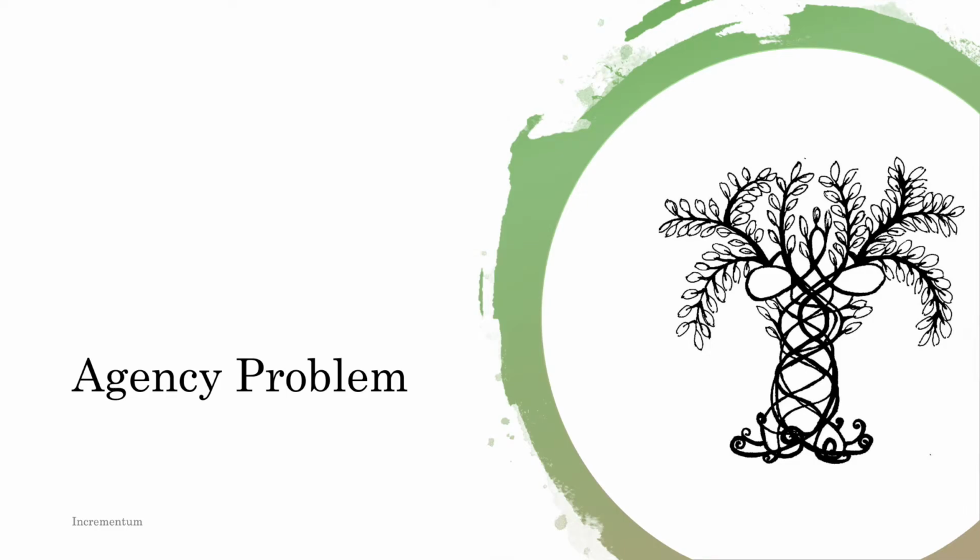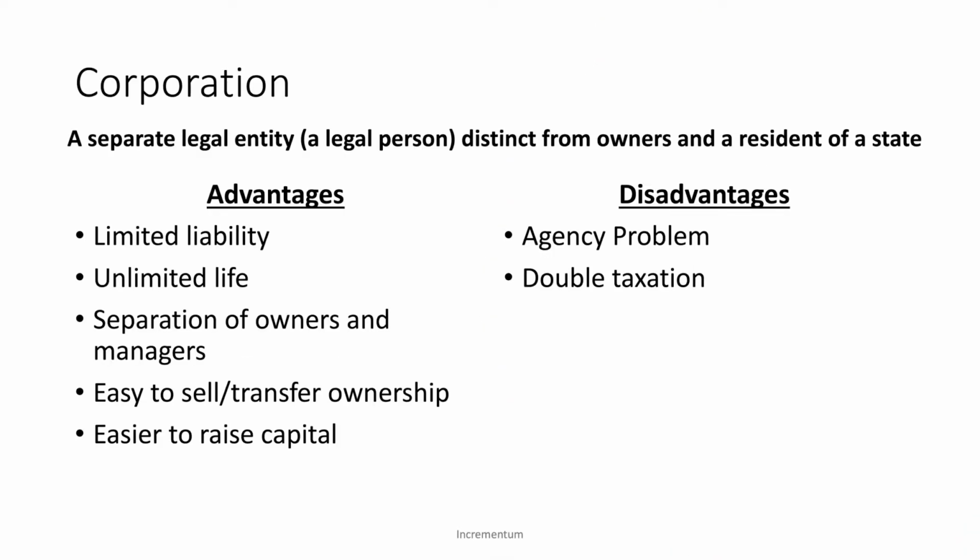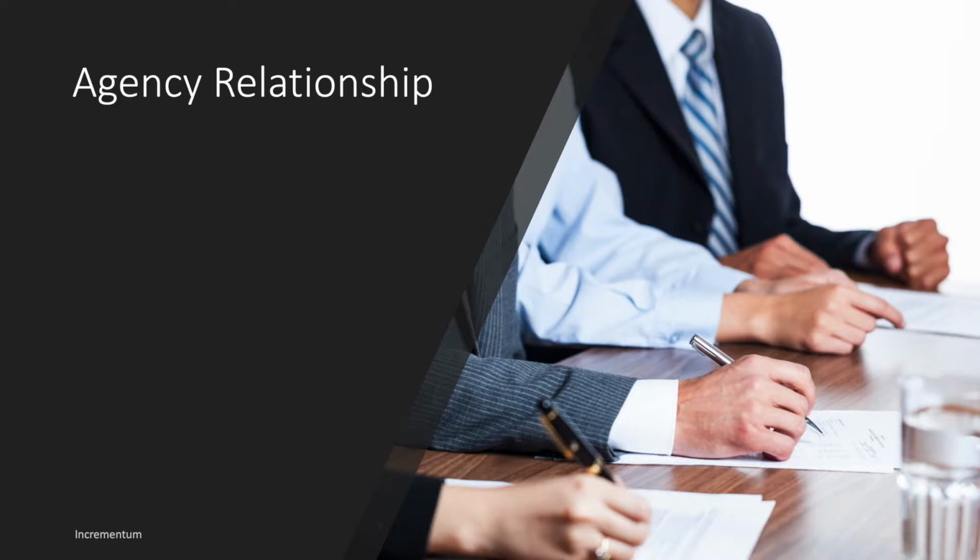In this lesson, we're going to discuss the agency problem. Earlier, when we were discussing forms of business organization, we said that one of the disadvantages of a corporation is the agency problem. And we said that it occurs because there's a separation of owners and managers. They're not the same people. Owners have hired managers to represent their interest. And that's the agency relationship.